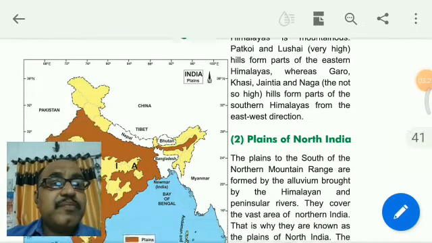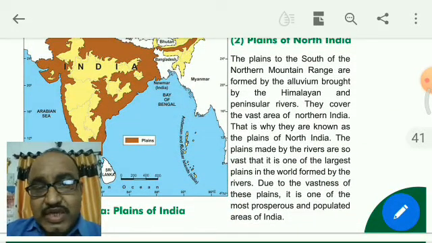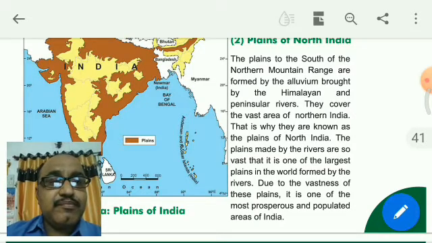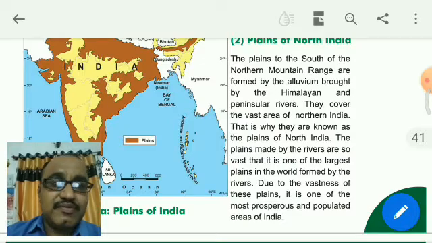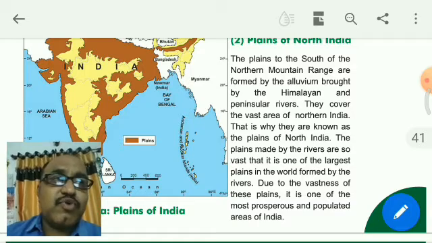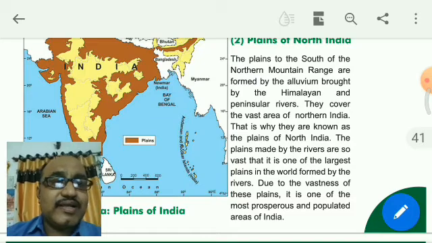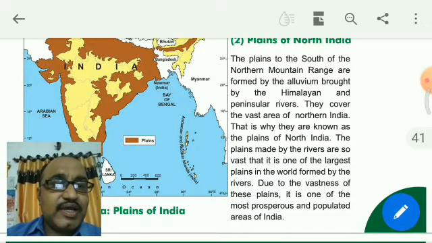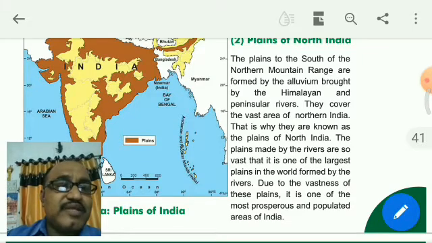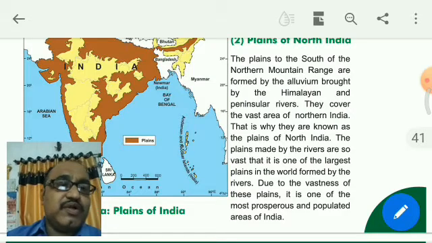Then come the plains of North India. The plains to the south of the northern mountain range are formed by alluvium brought by the Himalayan and peninsular rivers. Alluvium means the river is carrying small silt, pebbles, and dust, and it is very fertile. It is deposited there as alluvium, and the plains were made by the rivers in the past, and they are very famous in the world also.